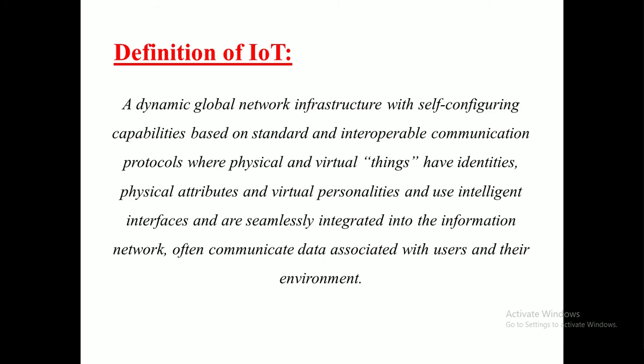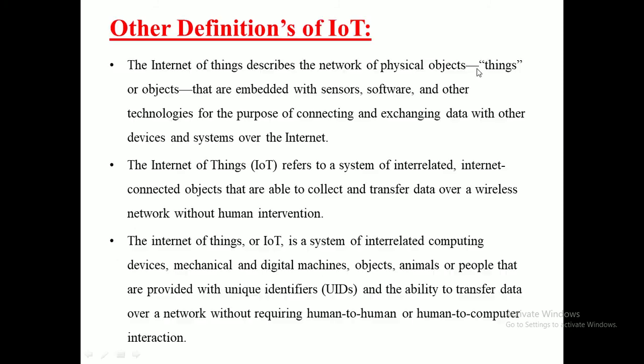Here I also gave some other, similar definitions of IoT. It describes the network of physical objects, the things which are embedded with sensors, software and other technologies for the purpose of connecting and exchanging data with other devices and systems over the internet. So we elaborated what I told you just now.